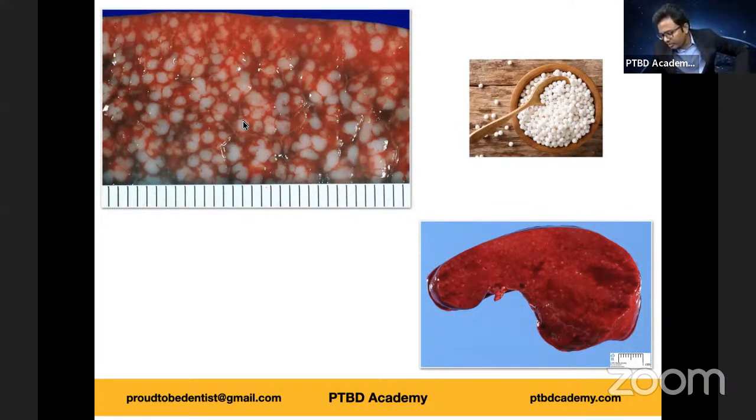So let me review some information related to sago spleen. By the way, bottom right is a normal spleen, just for the sake of comparison. Splenomegaly is not marked in case of sago spleen, and the cut surface shows translucent, pale, waxy nodules resembling sago grains, hence the name sago spleen. Microscopically, amyloid deposits begin in the walls of arterioles of white pulp and may subsequently replace the follicles, hence this characteristic appearance. That's it. So sago spleen, and then the other kind of spleen. You can make a note of it.